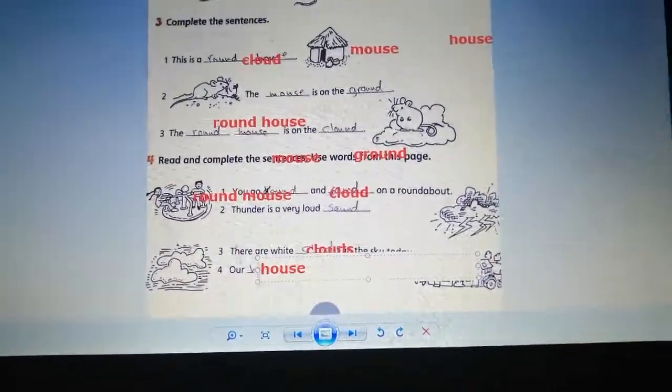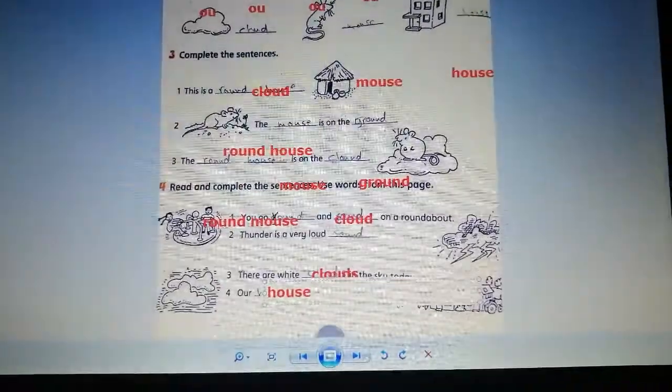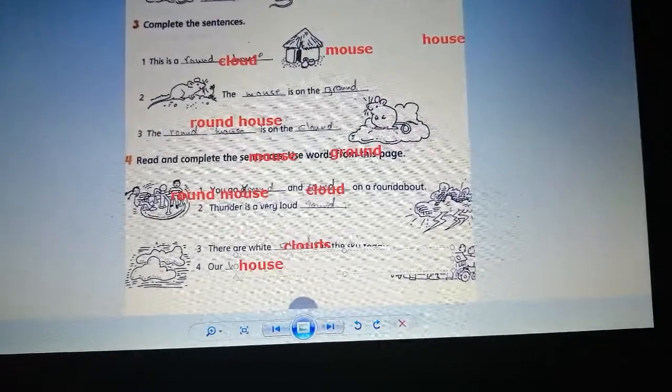So this is our lesson for today. We talked about phonics, the long ow vowel sounds. We pronounce it as ow, ow.